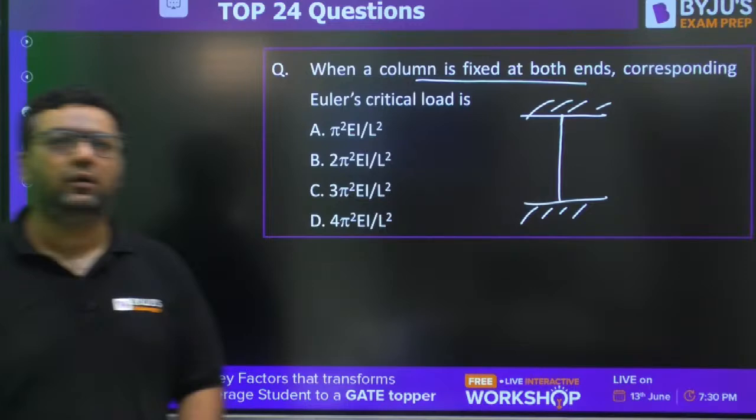So for this both-ends-fixed case, LE is L by 2. So it is 4 pi square EI minimum upon L square.